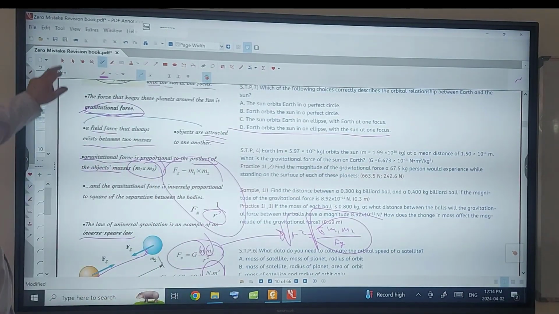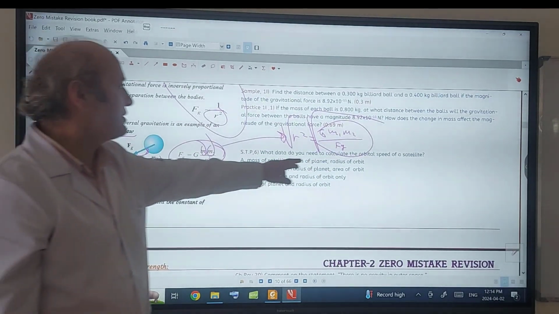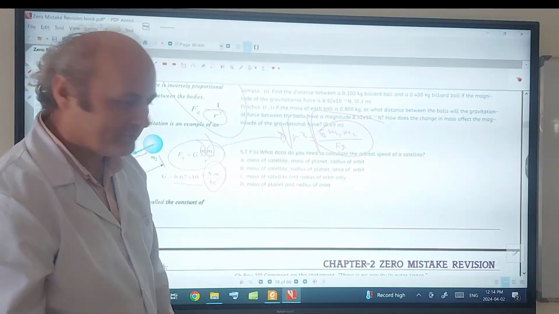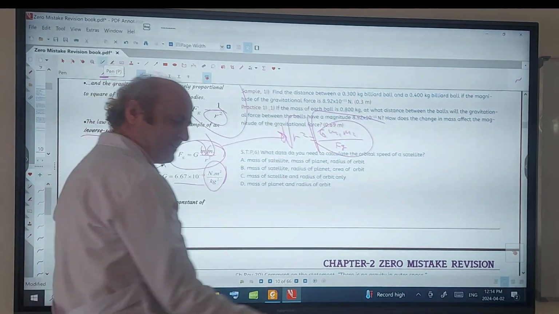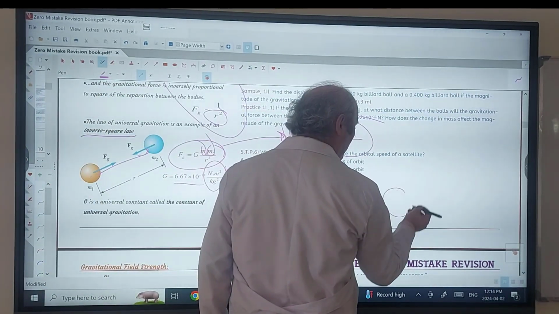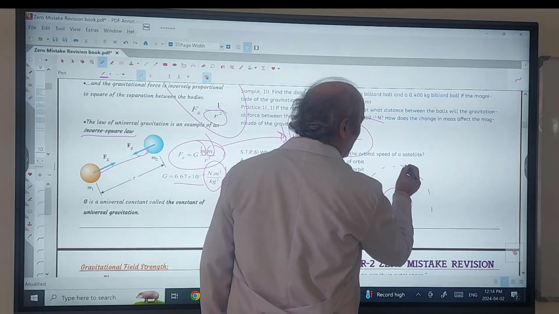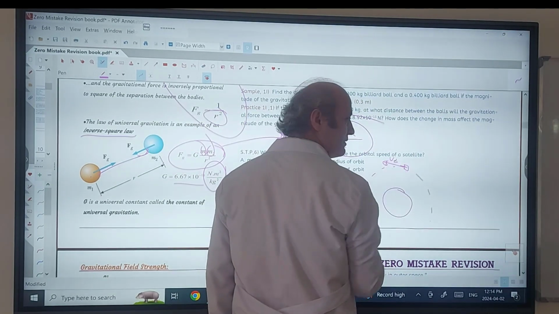And the last one: what data do you need to calculate the orbital speed of a satellite? Satellites are revolving around the planets. You can get it. You don't need to memorize it, in fact. Earth, for example, and a satellite. The orbital speed means VT, the tangential speed.